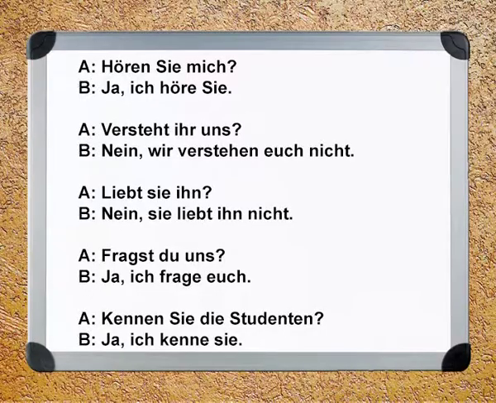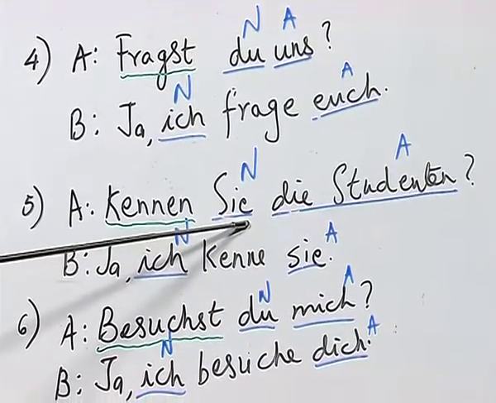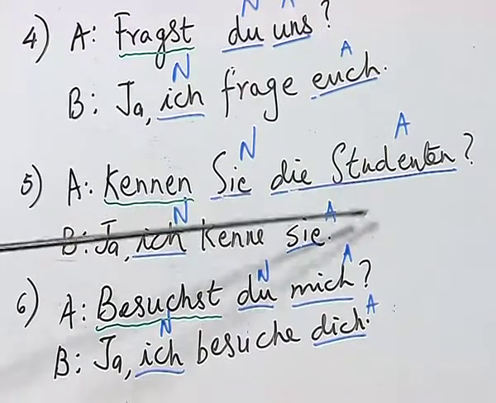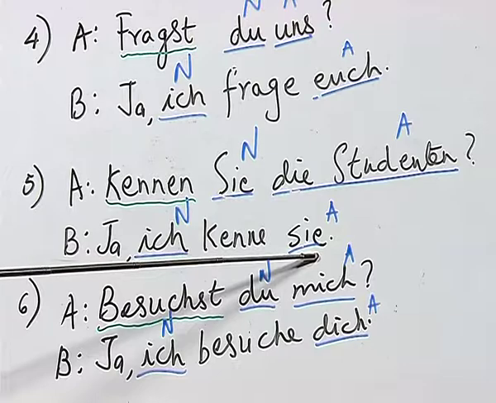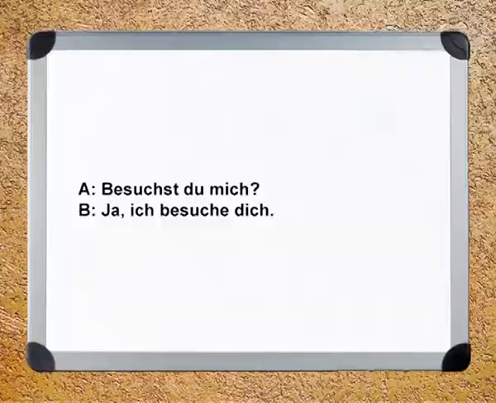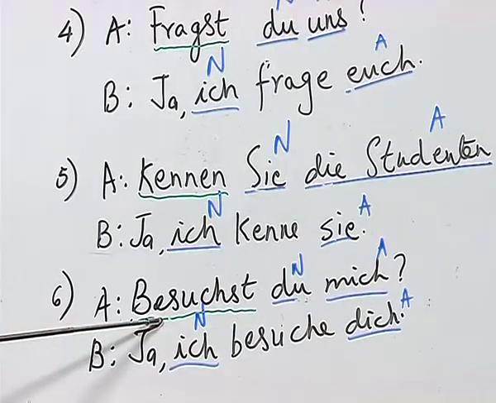Ja, ich kenne sie. Here the pronoun Sie is in nominative and die Studenten, which is the noun in accusative, is replaced by the pronoun sie in plural in third person. Besuchst du mich? Ja, ich besuche dich. Here the verb besuchen would be new to you.